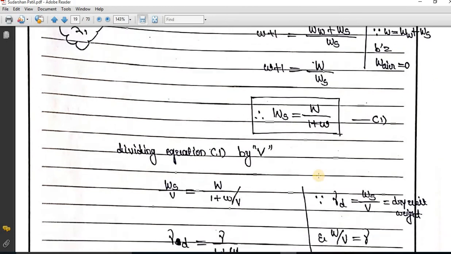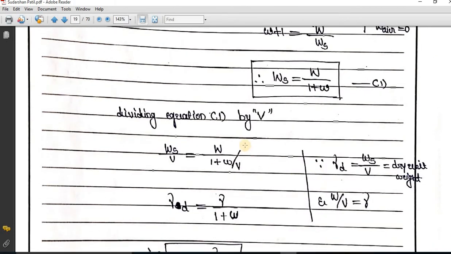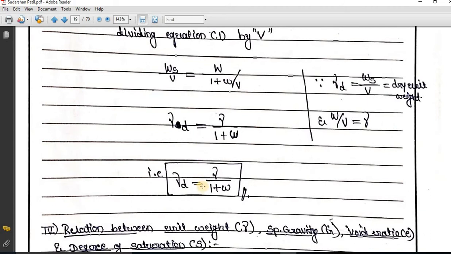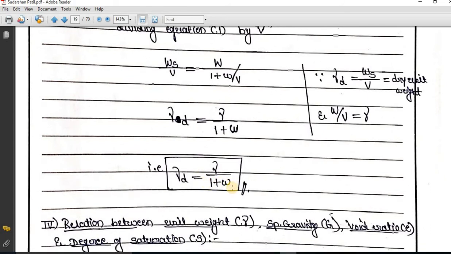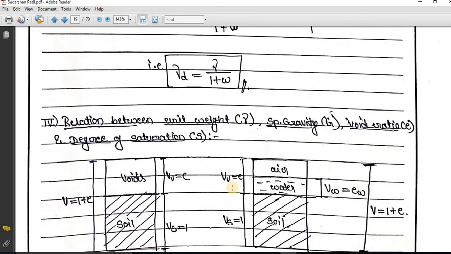So dividing the whole equation by V, that is, the total volume: if I divide it by V, the weight of soil solids divided by volume is nothing but the dry unit weight. So γ_d I have taken. The total weight divided by the total volume is nothing but the bulk unit weight. So I have taken it as γ. So here comes the equation: γ_d is equal to γ divided by 1 plus water content. Further you can see the next relation. I hope you have understood the relations.